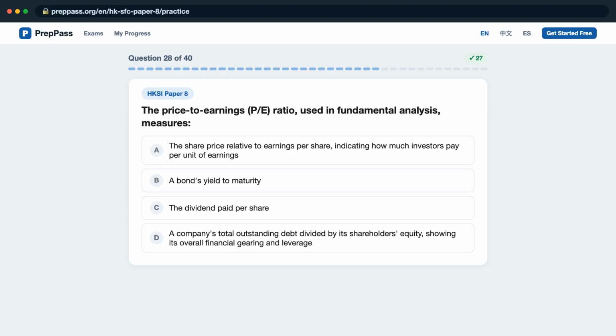Question 28. The price-to-earnings (PE) ratio used in fundamental analysis measures, is it A. The share price relative to earnings per share, indicating how much investors pay per unit of earnings? B. A bond's yield to maturity? C. The dividend paid per share? D. A company's total outstanding debt divided by its shareholders' equity, showing its overall financial gearing and leverage?